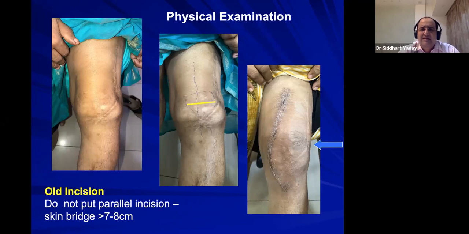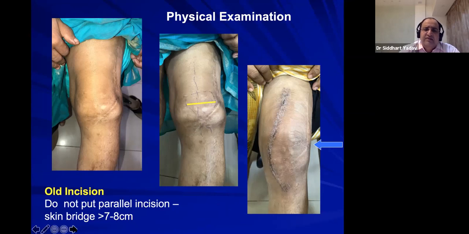In flexion and extension, almost 40% stretching of the skin happens. So we have to carefully plan. The prosthesis is just under the skin. So this is, for example, a laterally operated, previously healed, mature scar. Another scar which we take should have a 7 to 8 centimeter skin bridge in between.